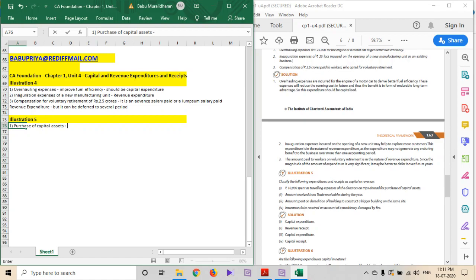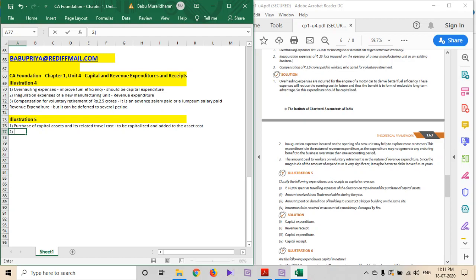But in this case, the travel expenses is purely by the directors on trips abroad to purchase capital assets. So the purchase of capital assets and its related travel costs are to be capitalized and added to the asset cost.